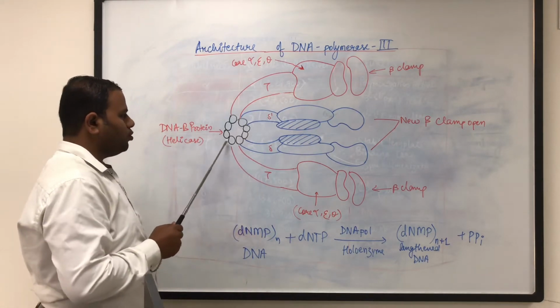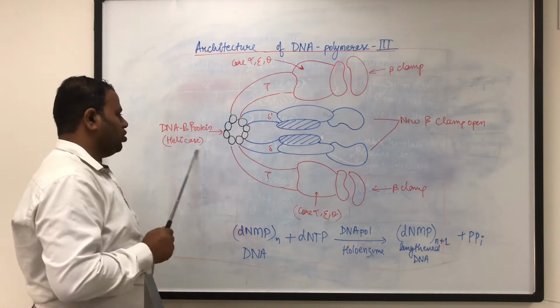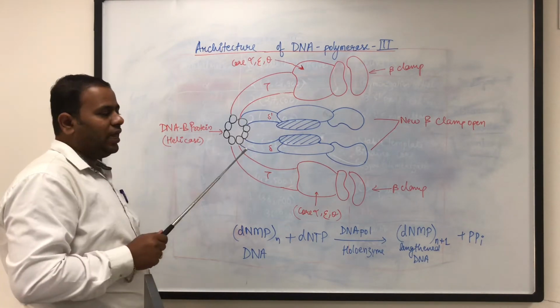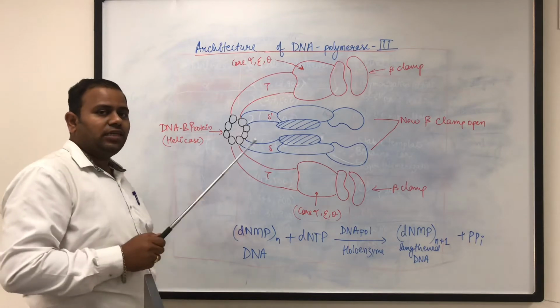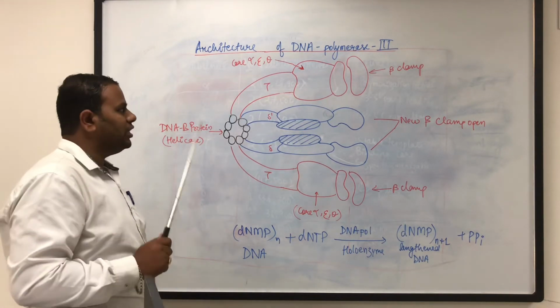The first and foremost protein that helps in opening of the helix is DnaB protein. It is also called helicase. It opens the helix at the OriC site, that is 13-mer sequences rich in AT. We are going to see about the OriC site in detail.